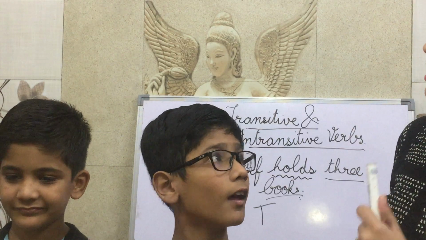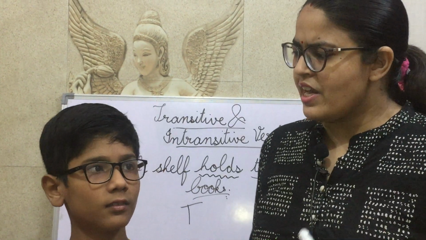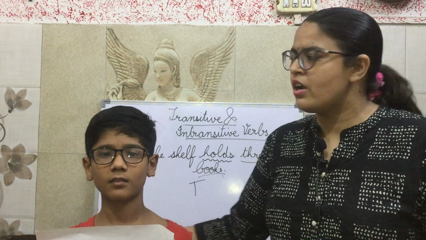But if we ignore the object, is the verb still making sense? Let's see. The train arrived. Yes, it is making sense. The train has come. Thus, this verb is not holding an object. It doesn't take any object. This kind of verb is called an intransitive verb.